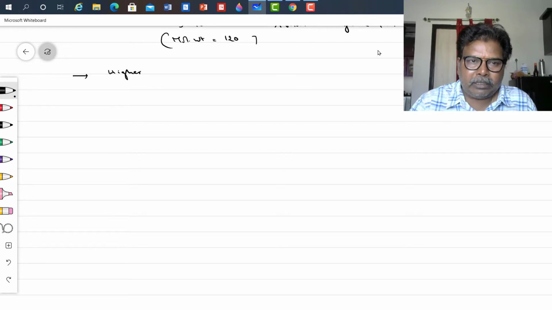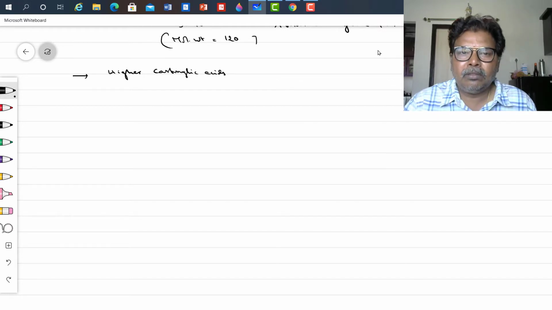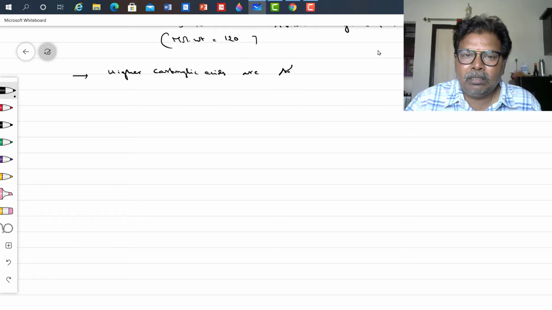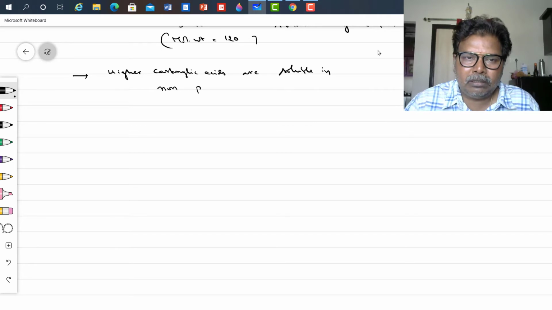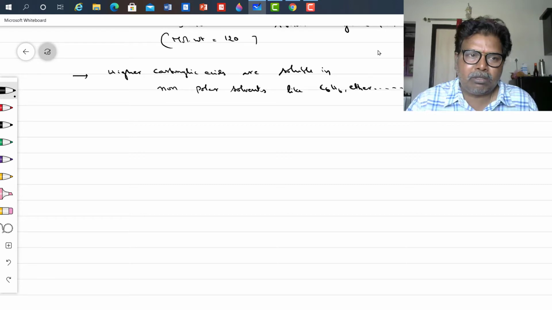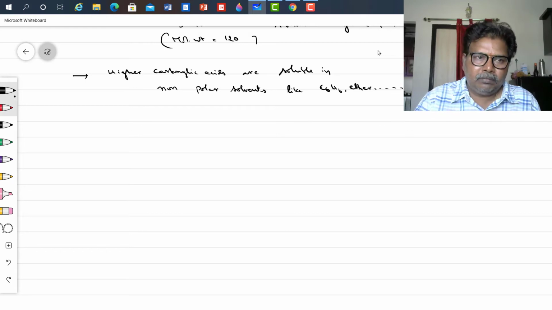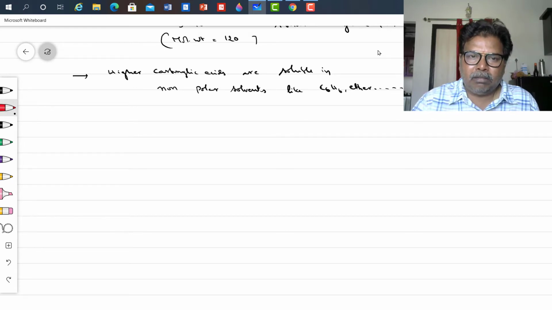Higher carboxylic acids are soluble in non-polar solvents like benzene, ether, carbon disulfide, and so on. Now let us concentrate on chemical properties.